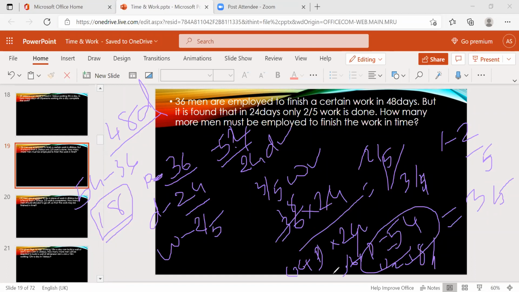Right? So read the question carefully. 36 men they given, and finish the certain work in 48 days. But it is found that in 24 days only 2 by 5th of the work is done.